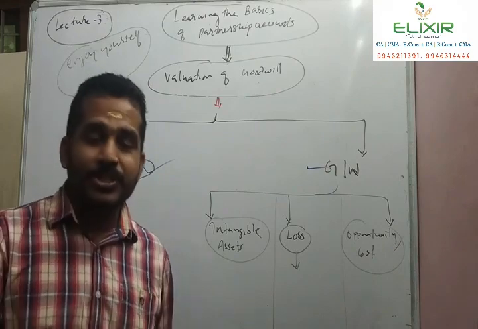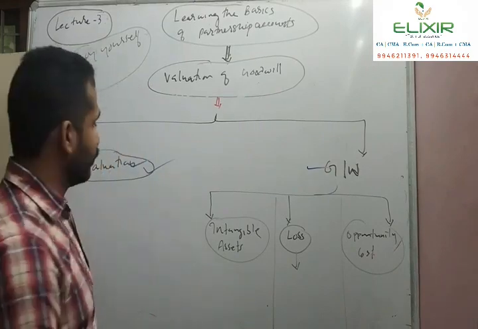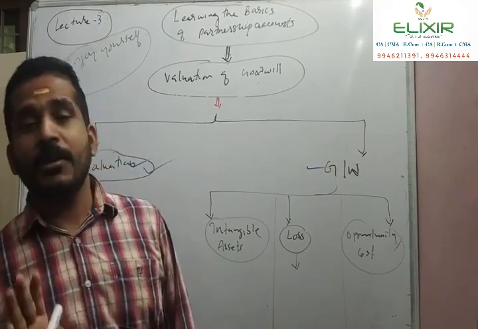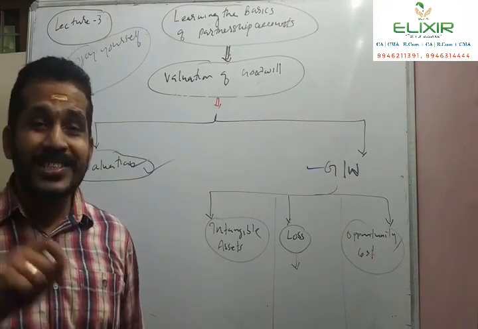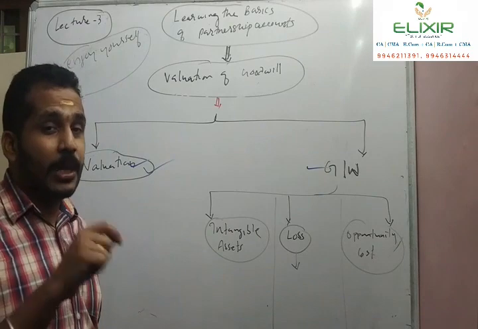So in valuation, a readily available price is not available. We have to assign the value. So valuation is done on those items. Which type of items?